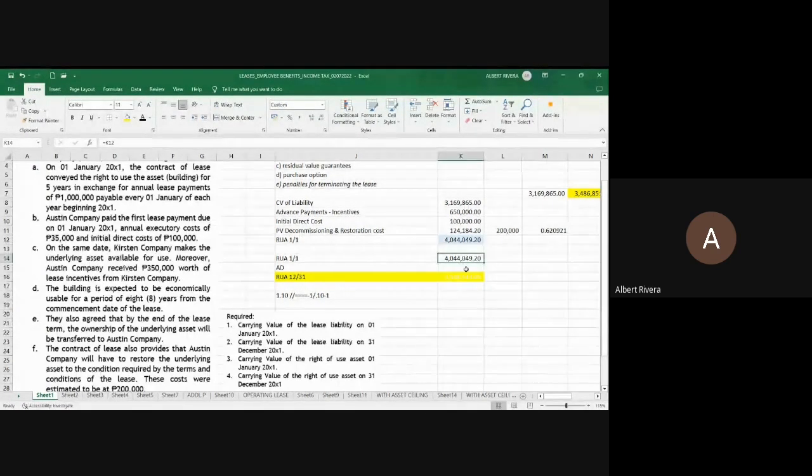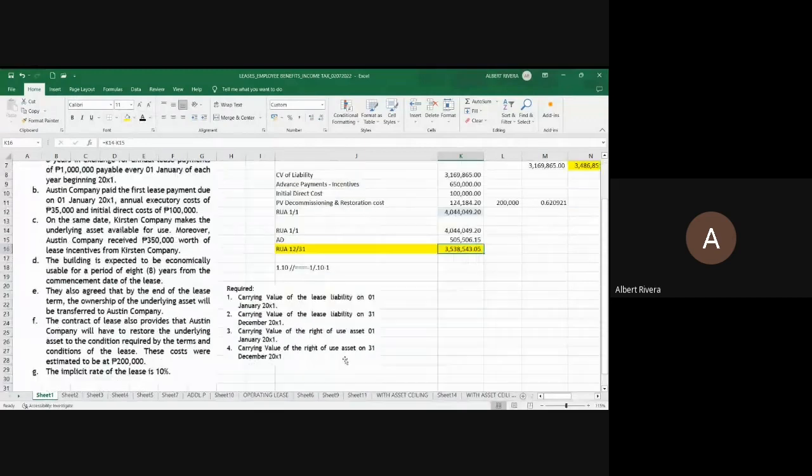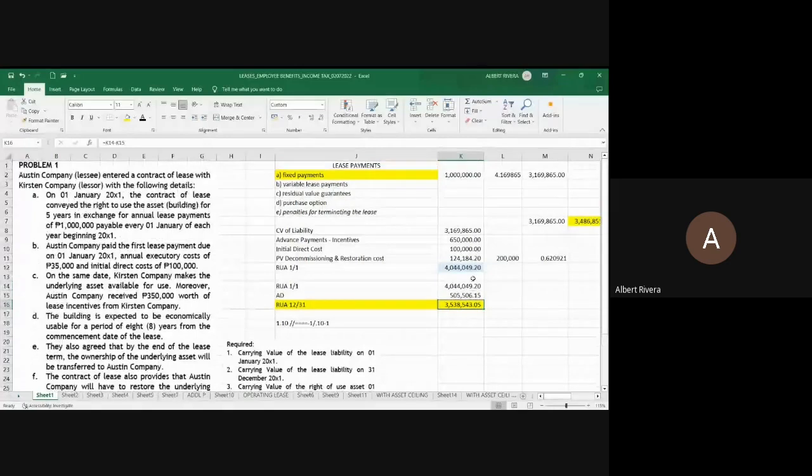So this should be divided by 8 years. This is the depreciation expense equal to the accumulated depreciation because this is just the first year. And this is now the answer in problem 1, requirement 4: 3,538,540.05.